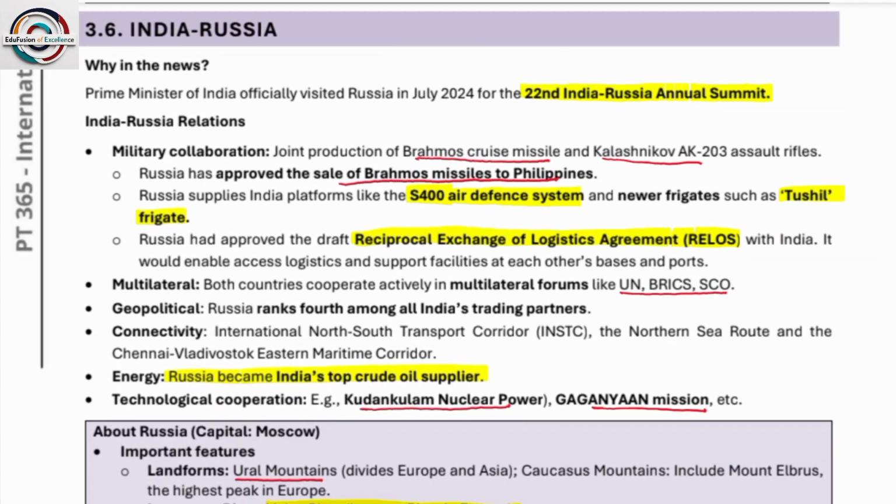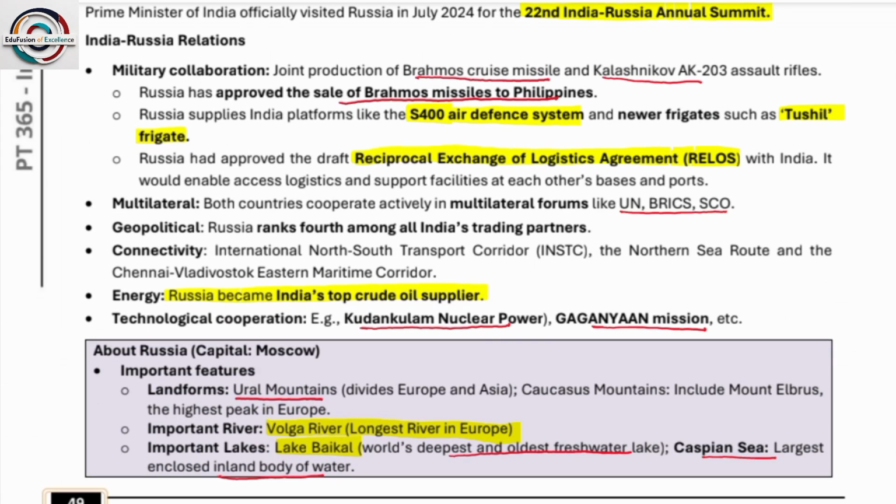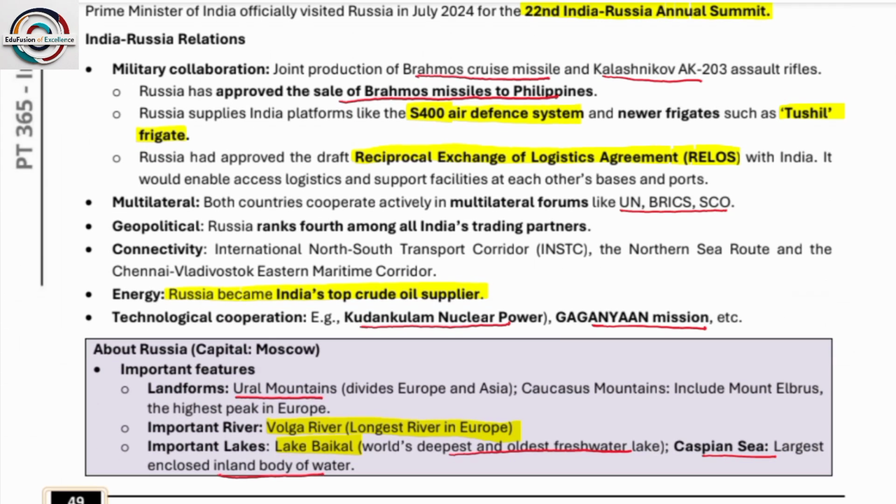Next is India-Russia. So this was the 22nd India-Russia annual summit. One of the military collaborations includes BrahMos cruise missiles, I hope all of you know, and the Kalashnikov AK-203 assault rifles. I hope all of you have seen KGF 2. आप लोगों ने सबने देखा होगा KGF 2. सो वहाँ पे कलाशनिकोव मेंशन था. सो कलाशनिकोव यही से लिया गया था.